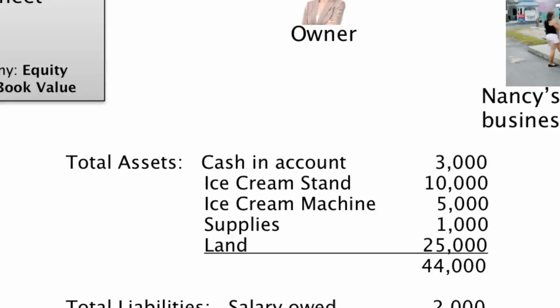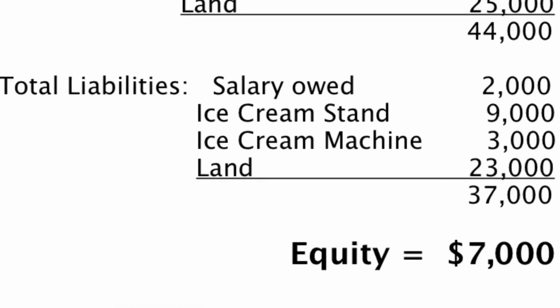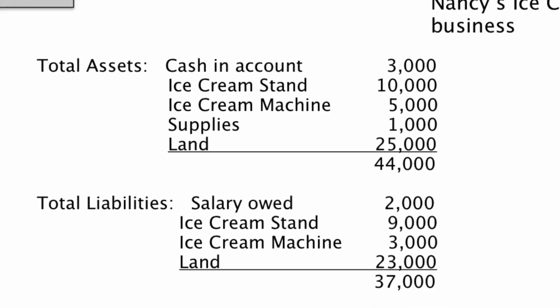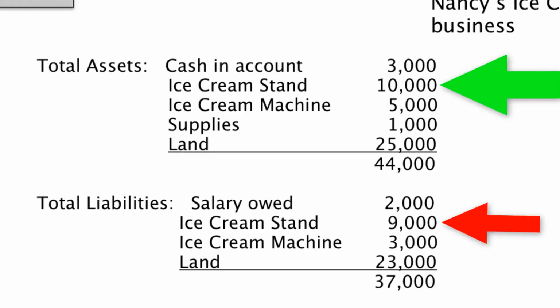Now let's look down at the total liabilities. The first thing we see is the salary owed to her employee of $2,000. She has to pay that out; she hasn't paid her yet. The next thing is the ice cream stand itself. You'll notice that I listed the ice cream stand up in the assets, and I also listed it in the liabilities. On the top, it's $10,000. On the bottom, it's $9,000.